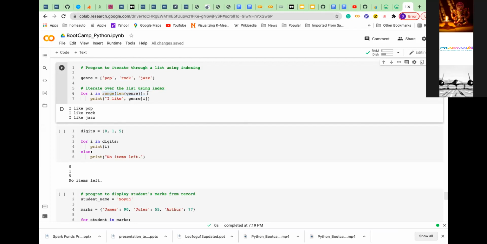So what I'm trying to do here is, instead, I can say here also for i in this one, it can take 1, 2, 3, 4. This example can be done two ways. So for example, this is done here. What I'm trying to do is range of length. The length of the list is 3, meaning 0, 1, 2, 3. So it will create a range. When I say length is 3, then range is equal to 3, and the range creates a list of values 0, 1, 2. So initially i will be 0, then 1, and then 2.